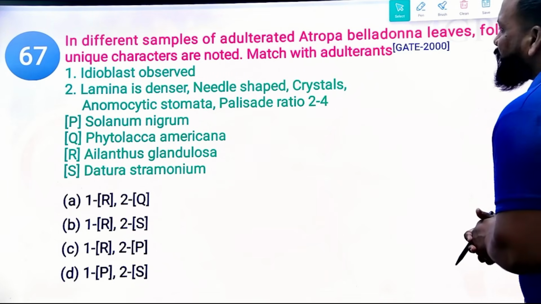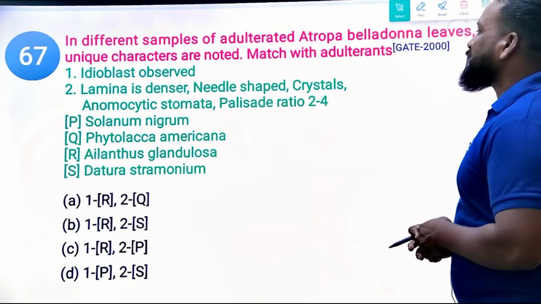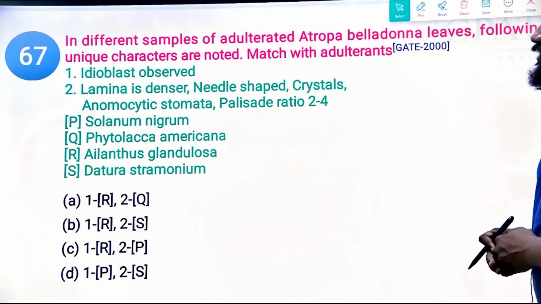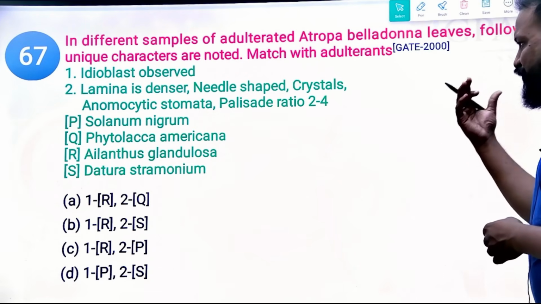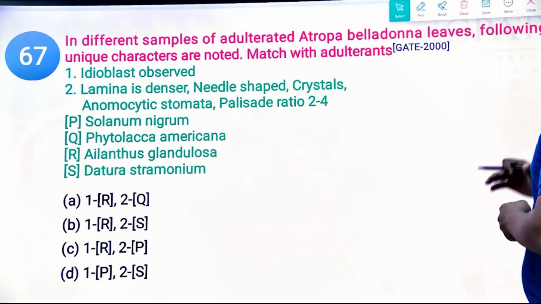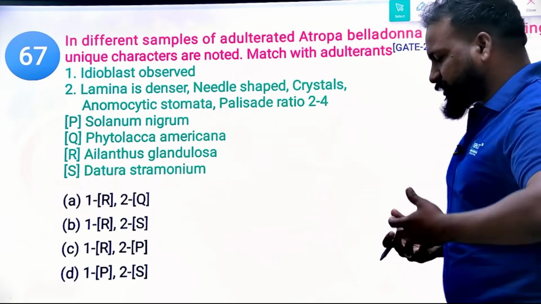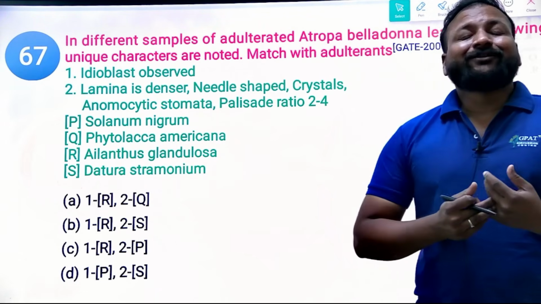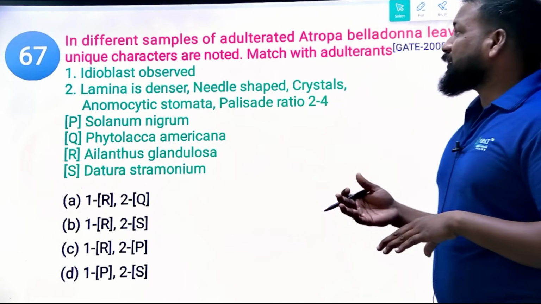In different samples of adulterated Atropa belladonna leaves, the following unique characters are noted, matching with the adulterants. Idioblast observed. Lamina is denser and needle-shaped crystals. Anomocytic stomata and palisade ratio 2 to 4. Here they have given the microscopical features of the given Atropa belladonna.